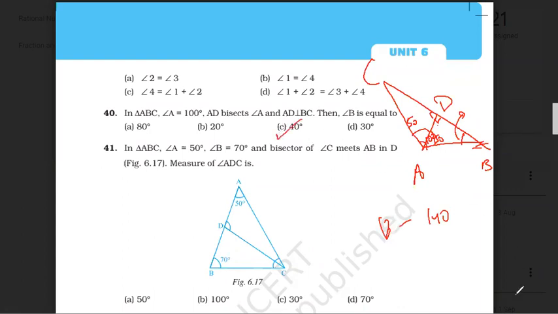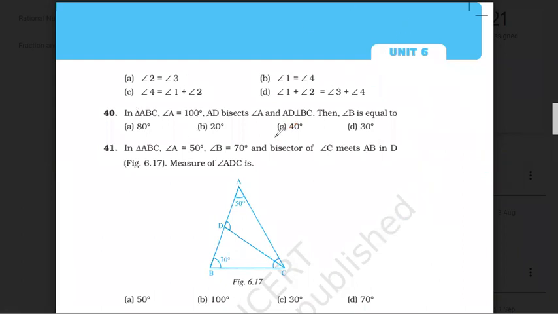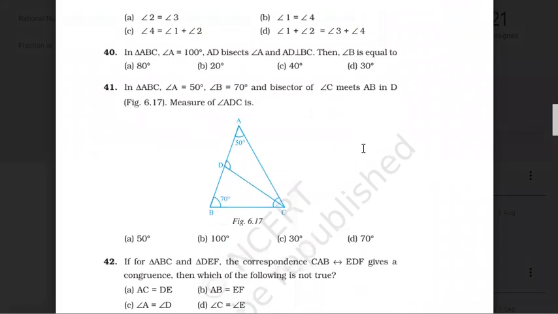We have given this test, right? 41. Again, same problem. We have given this in test also, I guess. So this is 50, this is 70.